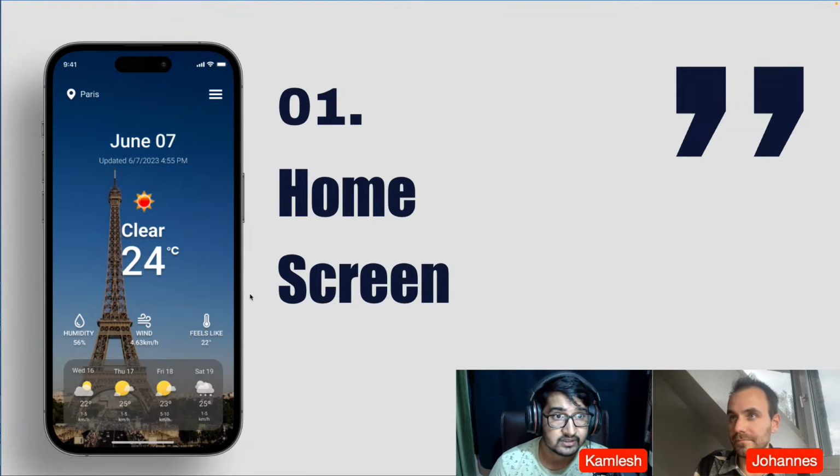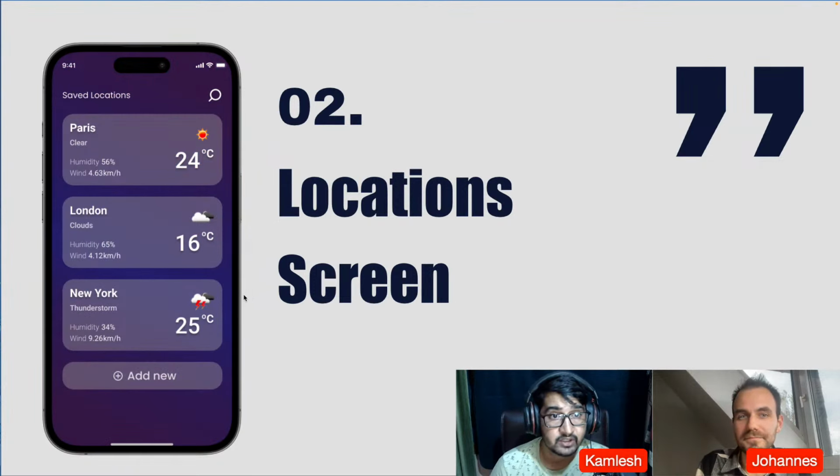So now we also have another screen, which is the location screen. Here you can add multiple cities, and you just need to implement this functionality as well. The main thing in this app is not only the design, but you should also implement the weather API. And there is, I guess, one open source weather API. You need to integrate that. That's also an important thing that you need to have in this challenge.